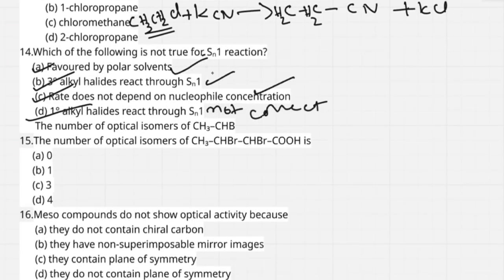I move to question number 15. The number of optical isomers of CH3CHBrCHBrCOOH. To calculate the number of optical isomers, first you have to write the structural formula.